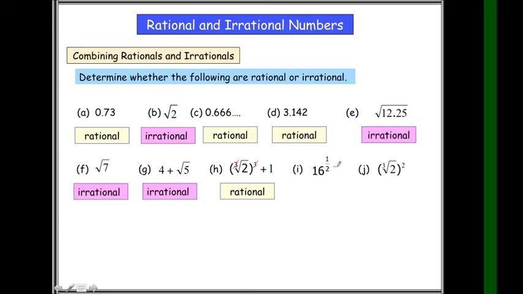16 to the 1/2. This is equivalent to square root of 16. So pwede siyang isulat as a square root of 16. What is the square root of 16? The answer is 4. So it is a perfect square root. Therefore, it is rational. Next, cube root of 2 squared.